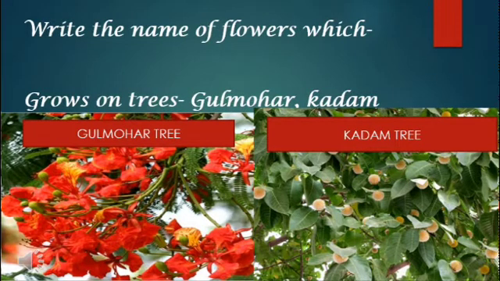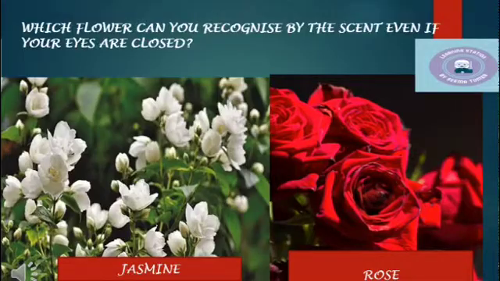Now, these are the flowers which grow on trees, like gulmohar and kadam tree. Can you tell me which flower you can recognize by the scent even if your eyes are closed? Yes, jasmine and rose are recognized by their smell even if our eyes are closed.